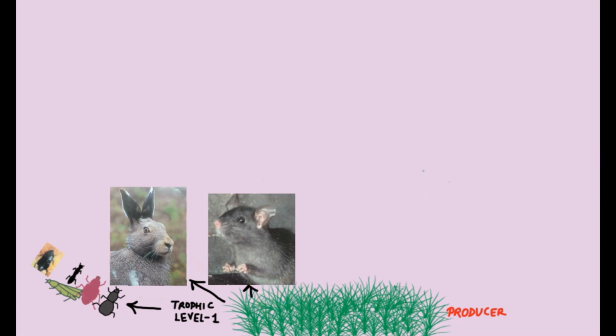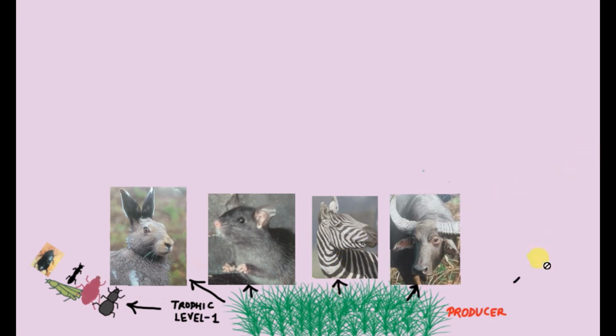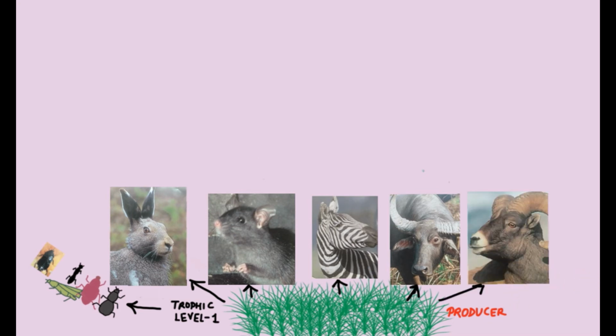And then what comes next? A zebra can feed on the plants. Zebra is also a herbivorous animal. It also occupies second trophic level in food chain. And then a buffalo may feed on the producers or the plants. And a goat can also feed on the plants or the producers.